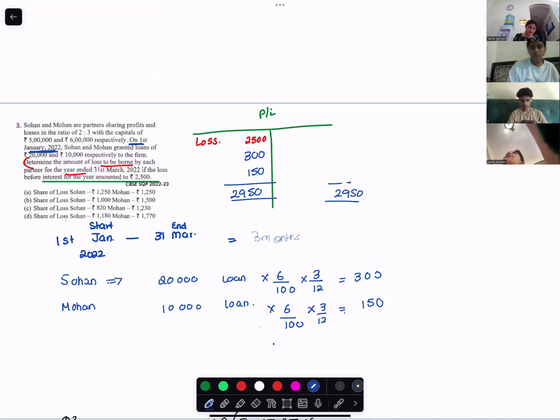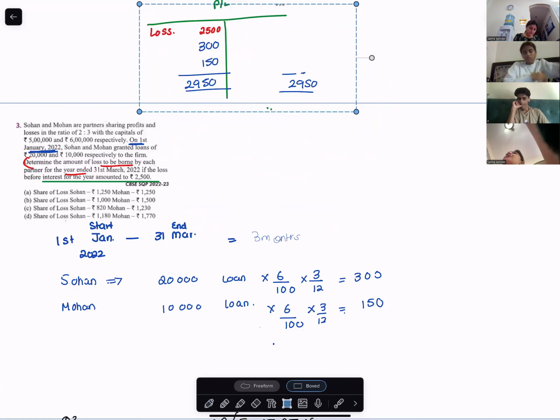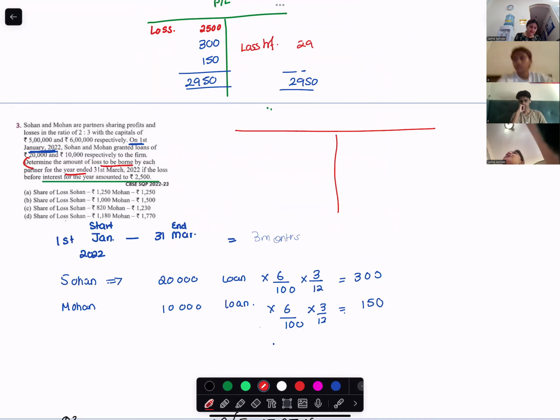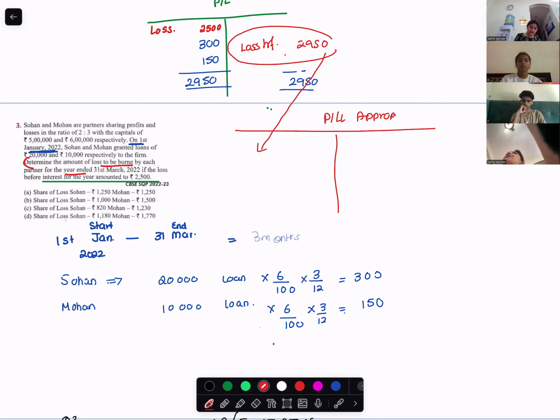If I close this account, 2,950, what will I transfer to the appropriation account? From the profit and loss account, what goes to the appropriation account? The interest on loan, the full thing. I will close the profit and loss account and transfer everything to the profit and loss appropriation account. Are you with me? Yes. So this is the loss, this is credit, this will go to the debit. So this 2,950 is going to be distributed